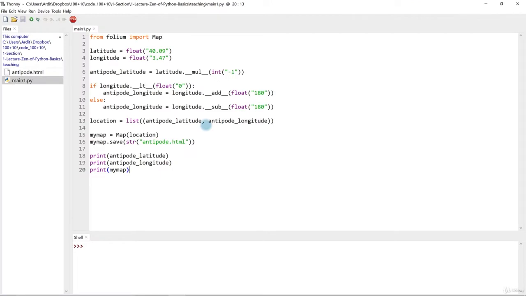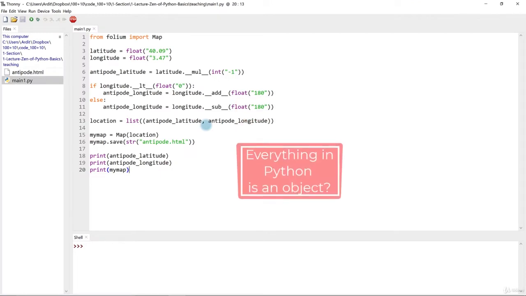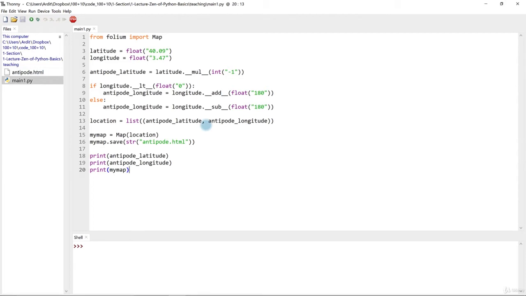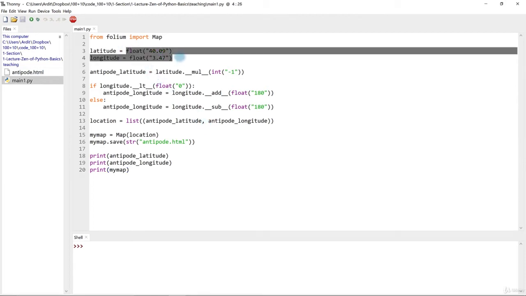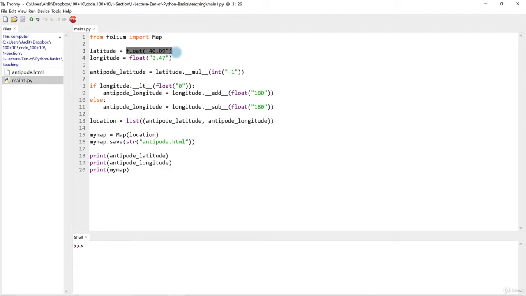Hello! Everything in Python is an object. Maybe you have heard of this statement. Everything is an object is partially true and partially false. It is true because here, float, that was an object, map was an object too, but there are also things in the Python language which are not objects.